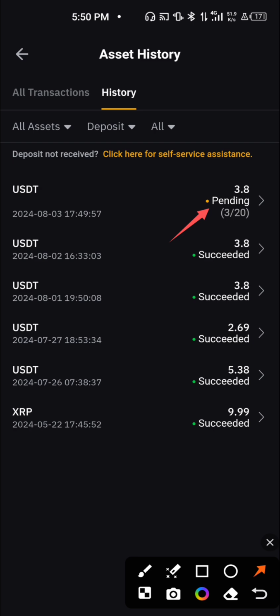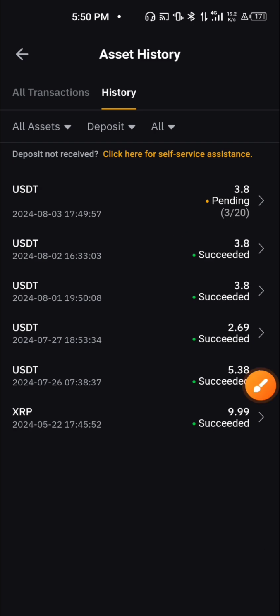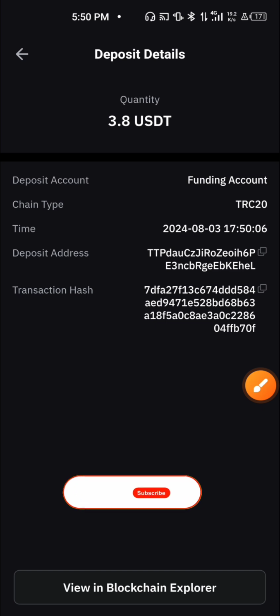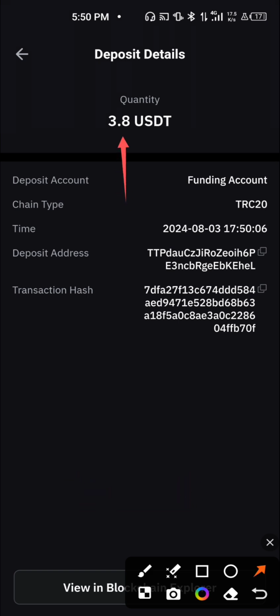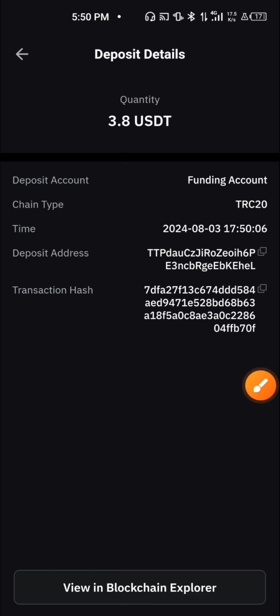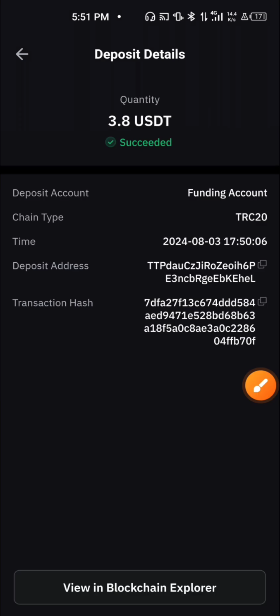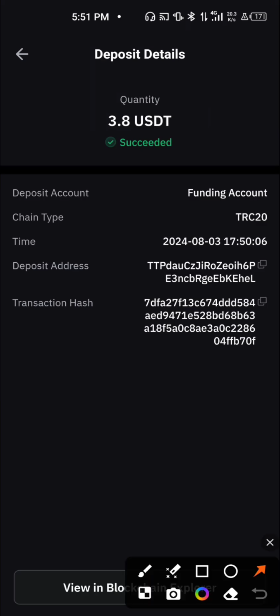I'm going to give it some time to verify, and maybe pass through some verification or whatsoever. Then I will definitely get this 3.8 USDT deposited in my account. I'm going to wait for some minutes and then refresh and see if it has entered successfully. Okay, so let me refresh. So guys, as you can see, the 3.8 USDT has successfully entered my wallet. This is all I have for us in today's video, guys.